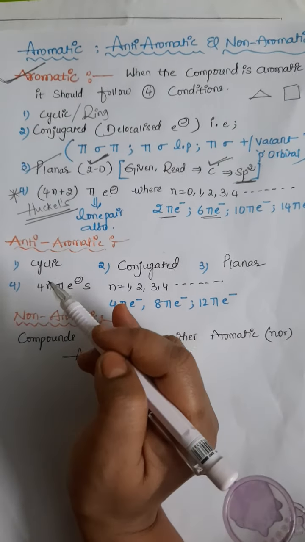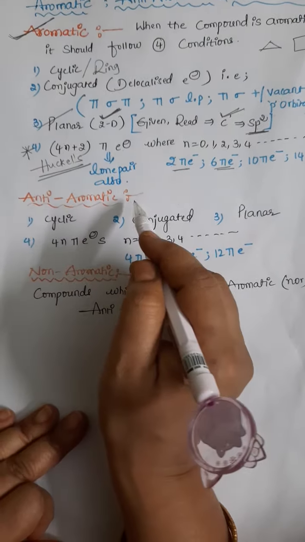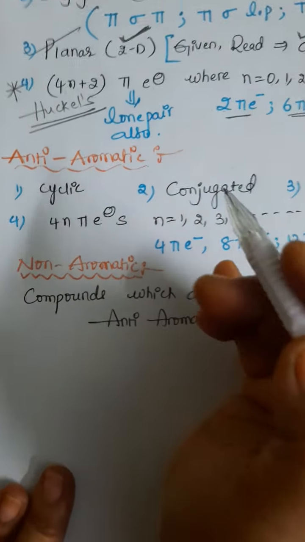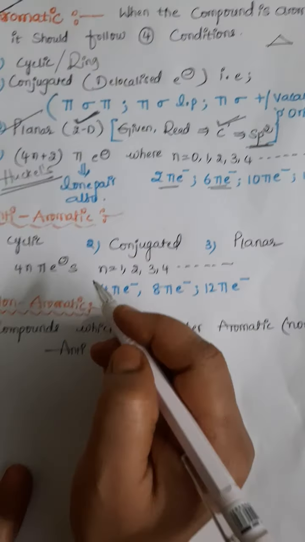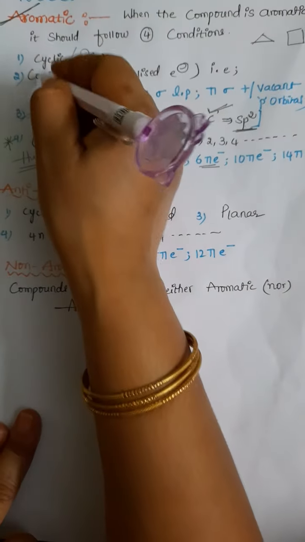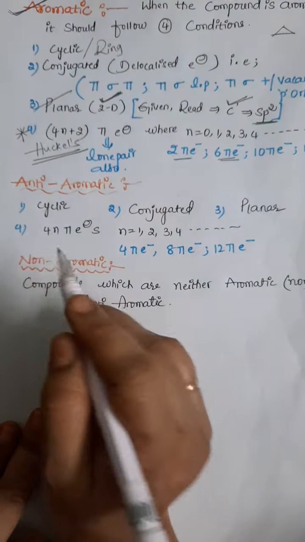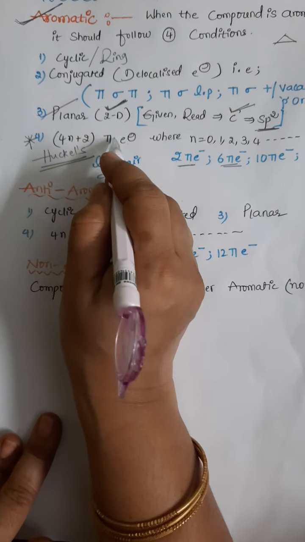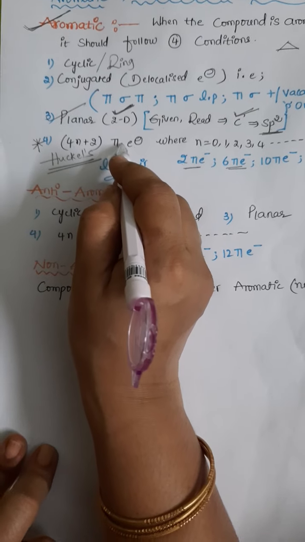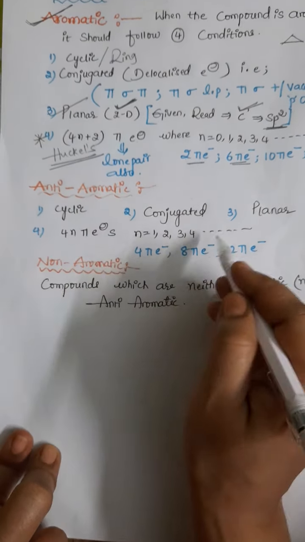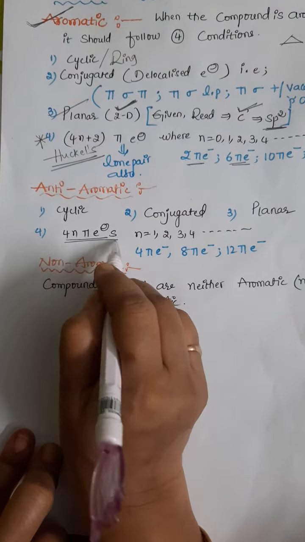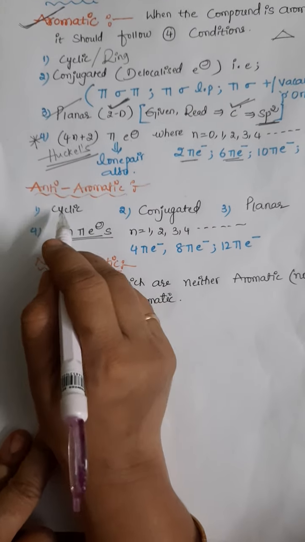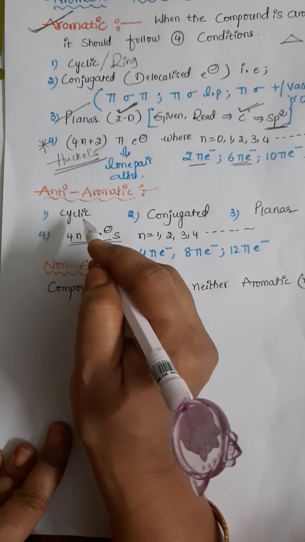Next, let me go to the anti-aromatic compound. An anti-aromatic compound should also satisfy four conditions. As usual, the first three conditions are the same for the given compound. The exception is only that 4n plus 2 pi electrons applies to aromatic, whereas in the case of anti-aromatic compounds we consider just 4n pi electrons. We are not adding 2. Let me go through the conditions again.